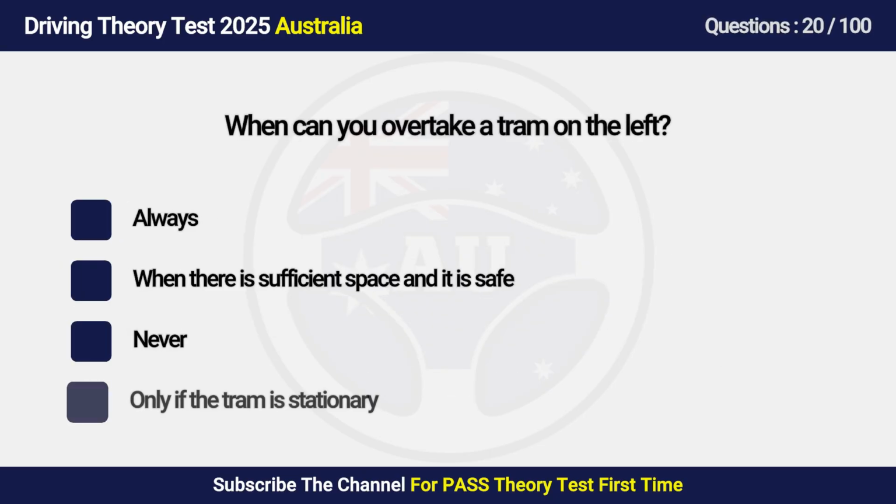Question 20. When can you overtake a tram on the left? A. Always. B. When there is sufficient space and it is safe. C. Never. D. Only if the tram is stationary.